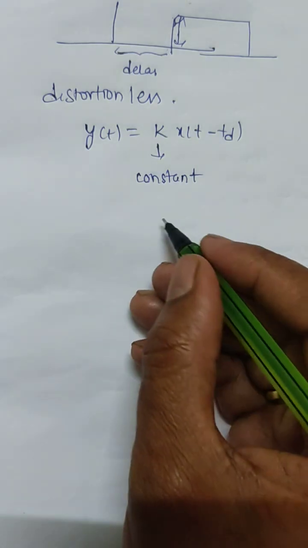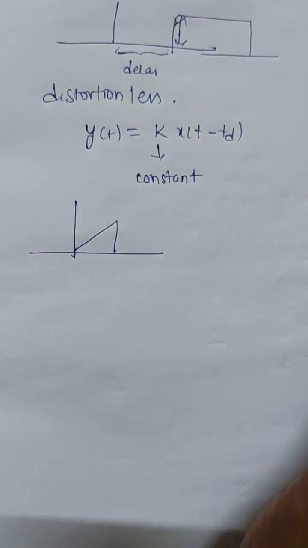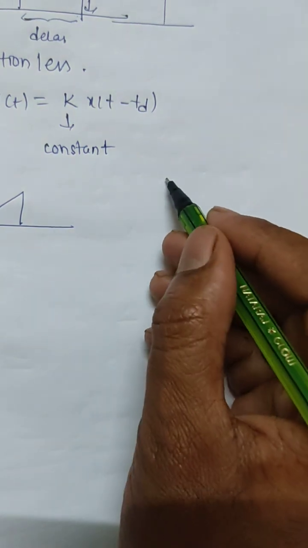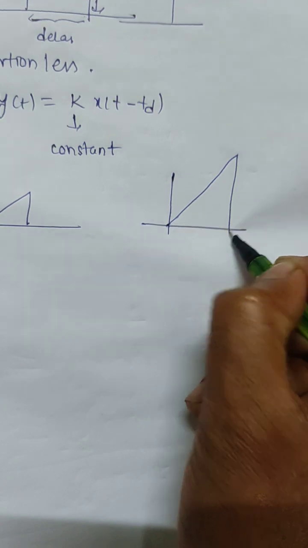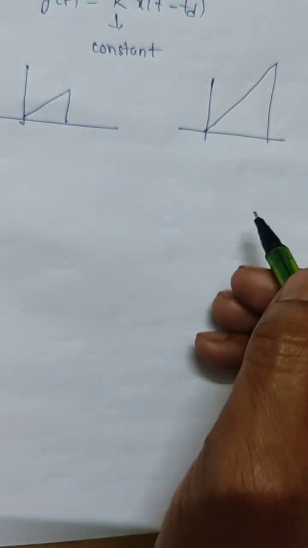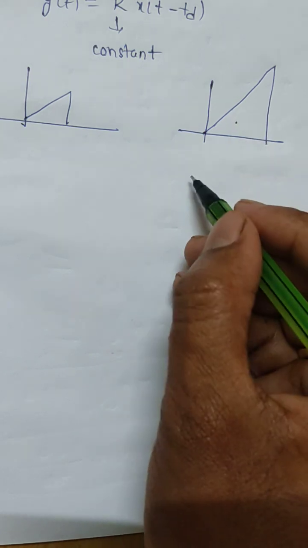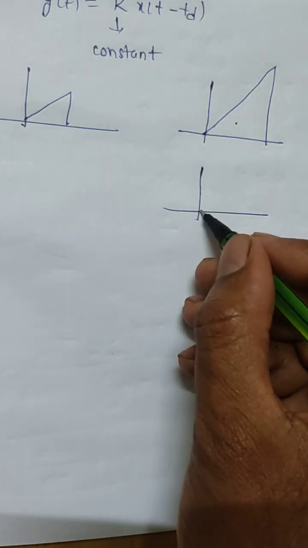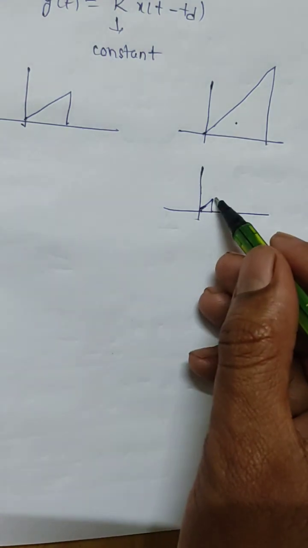The signal can also become larger. For example, let us consider this is my input. The output can be like this, where the magnitude is increased much, or it can be like this, where the magnitude becomes much smaller.